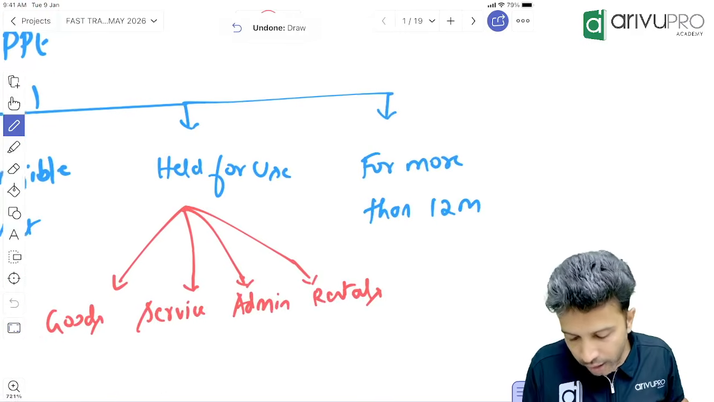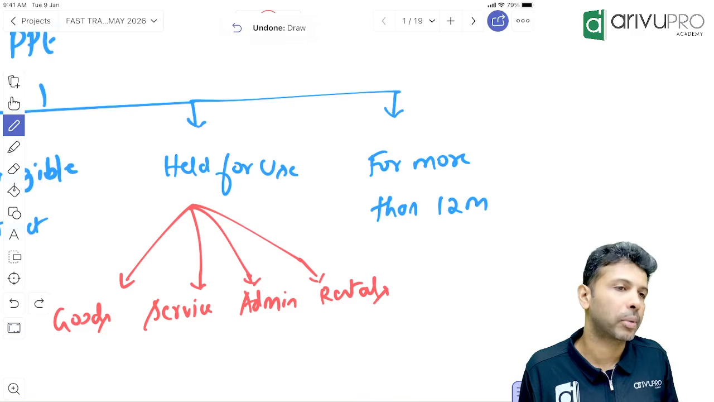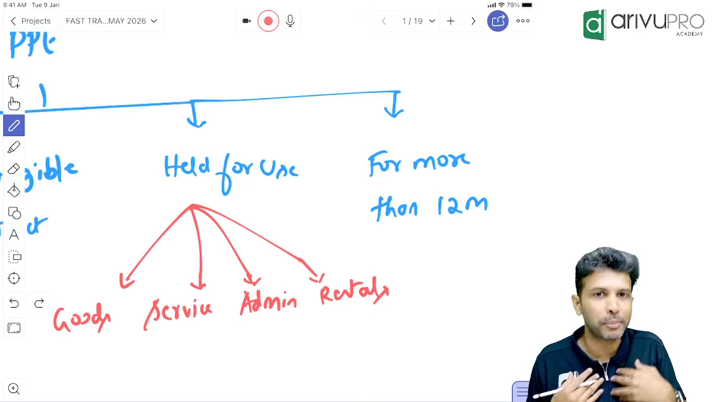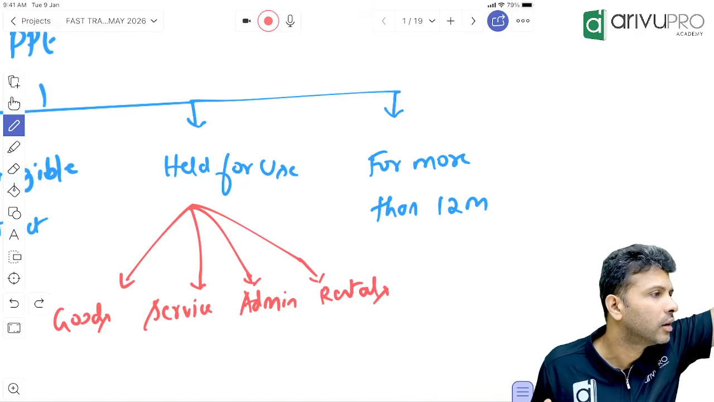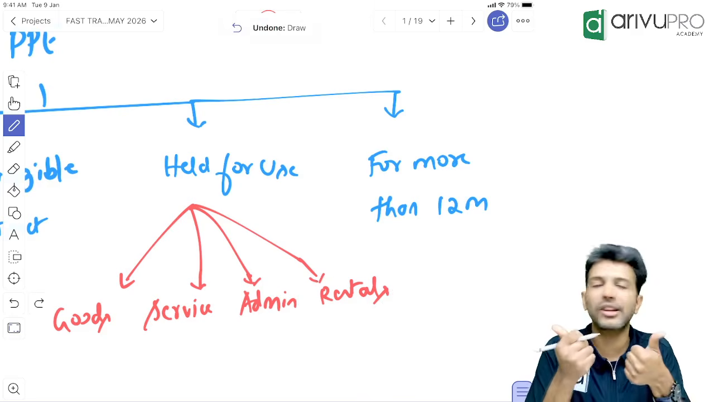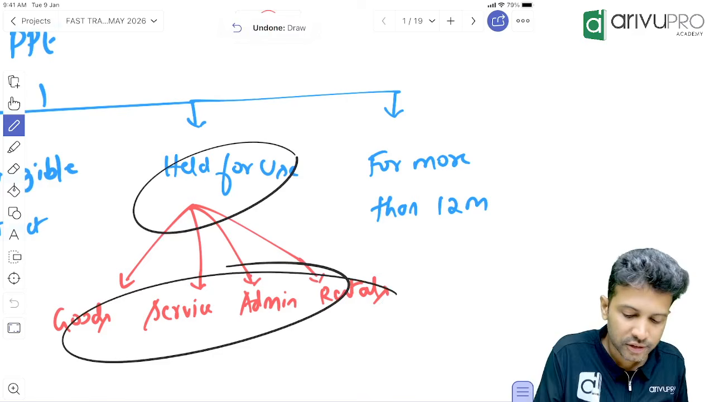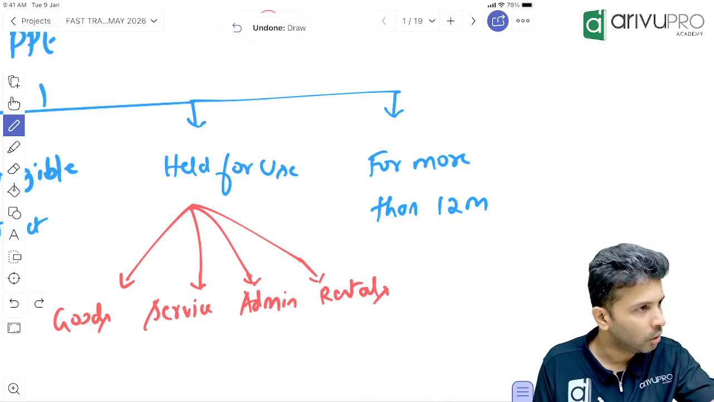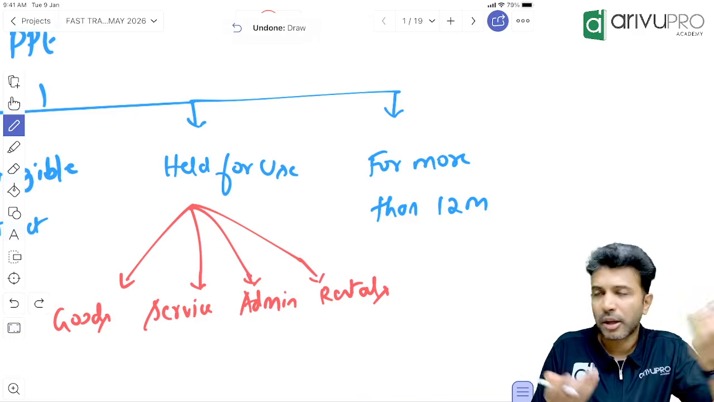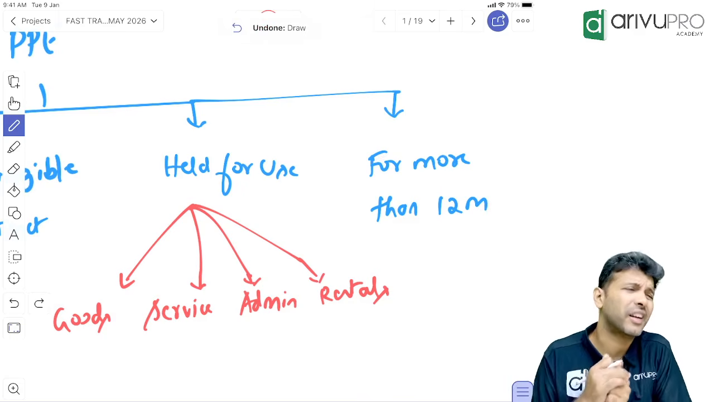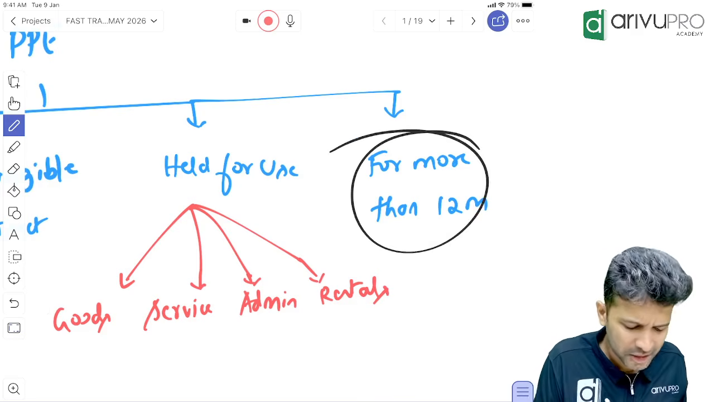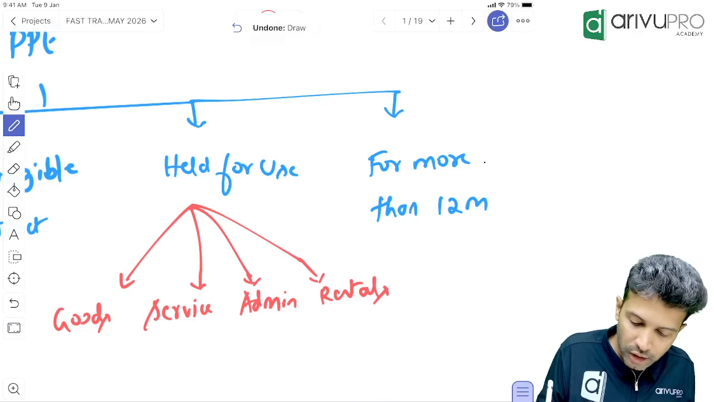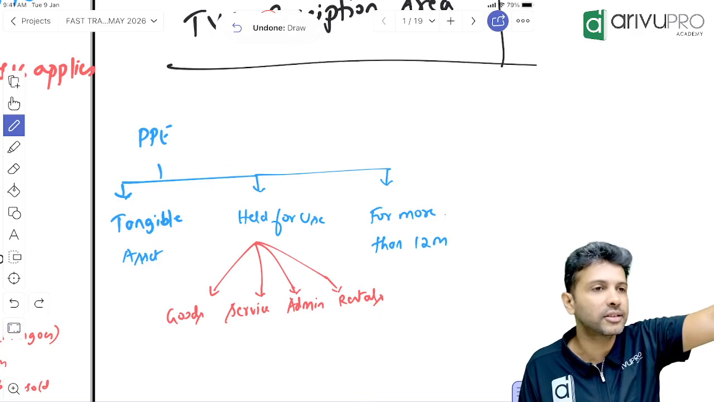The last purpose is that it should be held for rental purpose. If you have let out that PPE, that is also an acceptable purpose. You are not using it, but you have given it to somebody else for their usage. Any of the four is acceptable for the held for use criterion. Any doubt so far? No? Okay. Last one is what, sir? Will PPE last less than one year or more than one year? More than one year. That is the last criterion: PPE should last for more than one period, meaning more than 12 months. If all these are satisfied, then we say the PPE definition is satisfied.